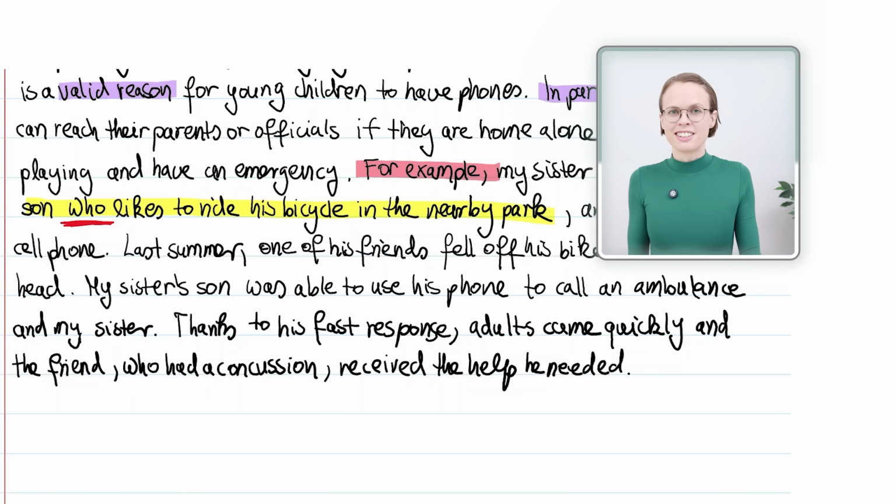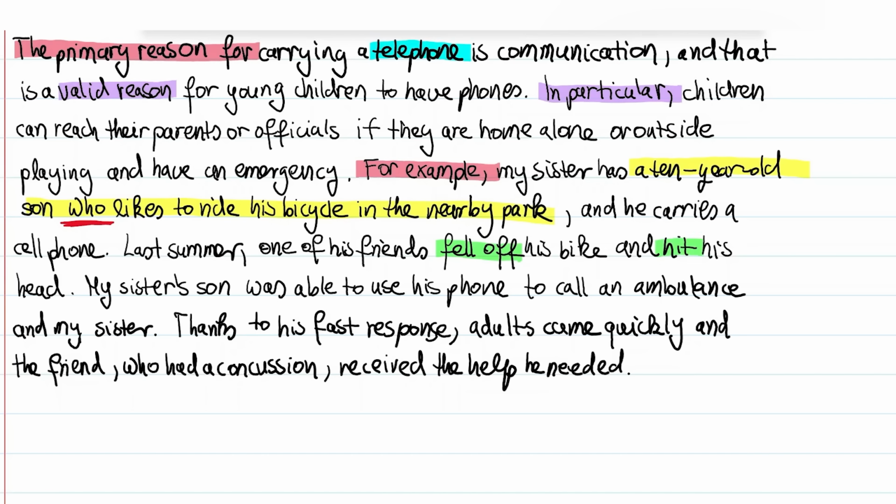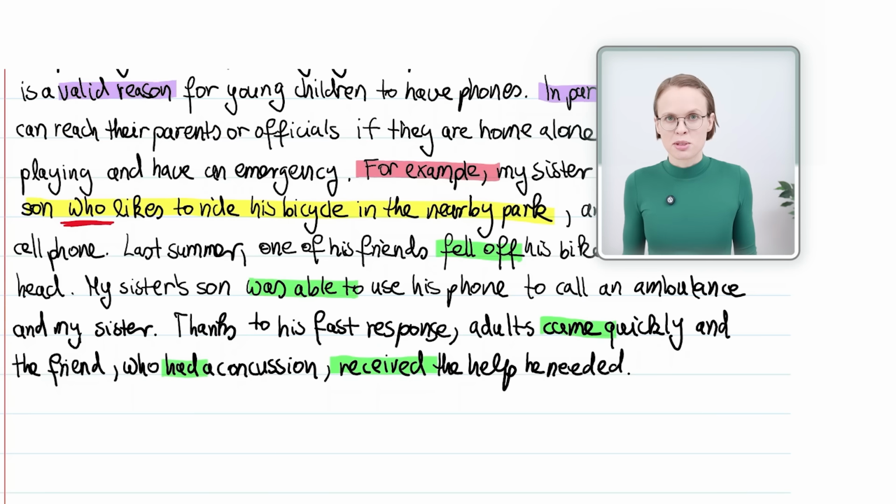Another thing I'm doing here is using the past tense. Make sure you use different tenses in your essay, because this way you demonstrate that you know complex grammar. Here I write, one of his friends fell off his bike and hit his head. Fell and hit are in the past tense. I also use further verbs in the past tense. Was able, came, had, and received. An example can be up to about 4 sentences, but don't make them too long or the reader will forget the point you're trying to make.